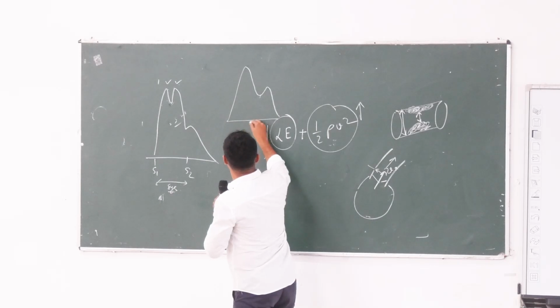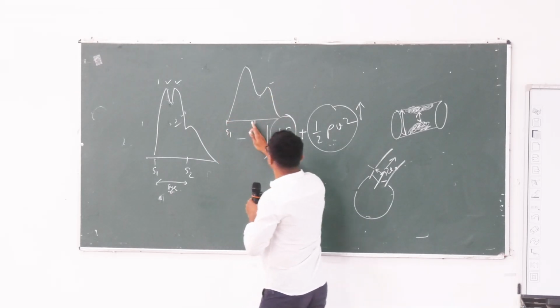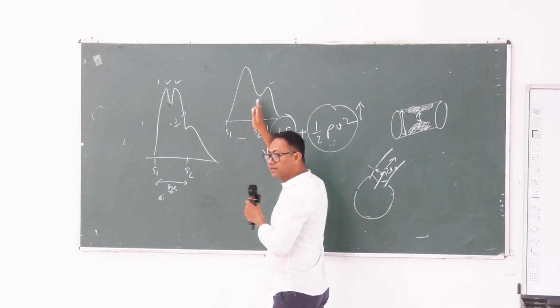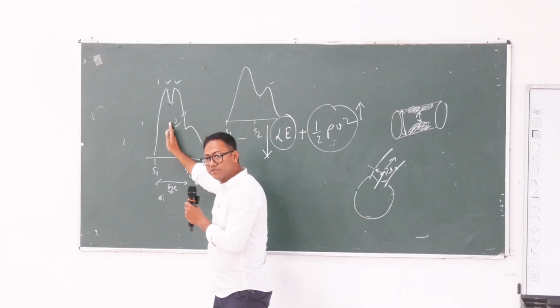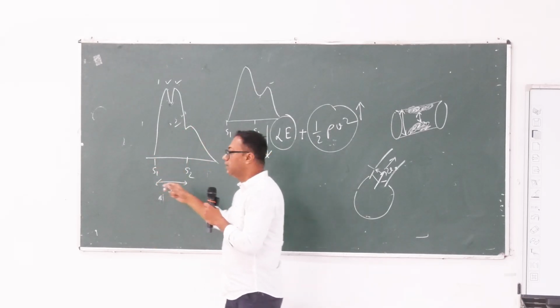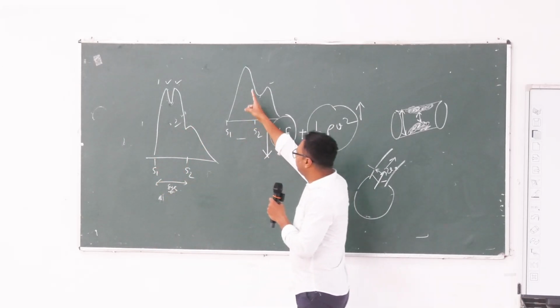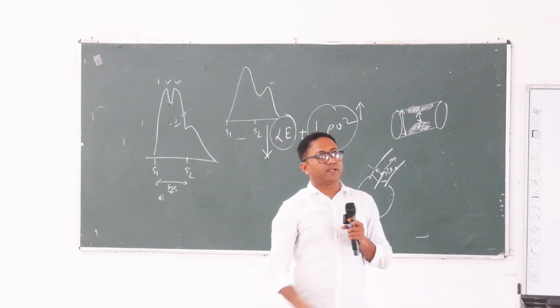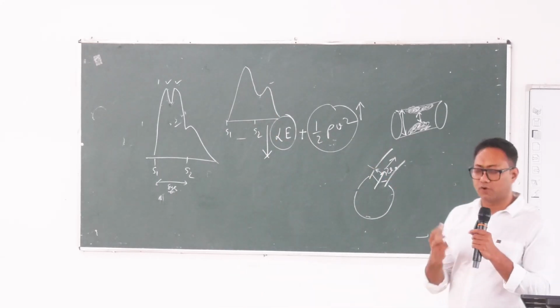So S1, S2, and this is another, this is after S2. Sorry, this is dicrotic pulse and this is pulsus bisferiens. In pulsus bisferiens you have two peaks in systole, and in dicrotic pulse one peak in systole, another peak in diastole. Clear? Okay, so what you need to remember, the formulas.